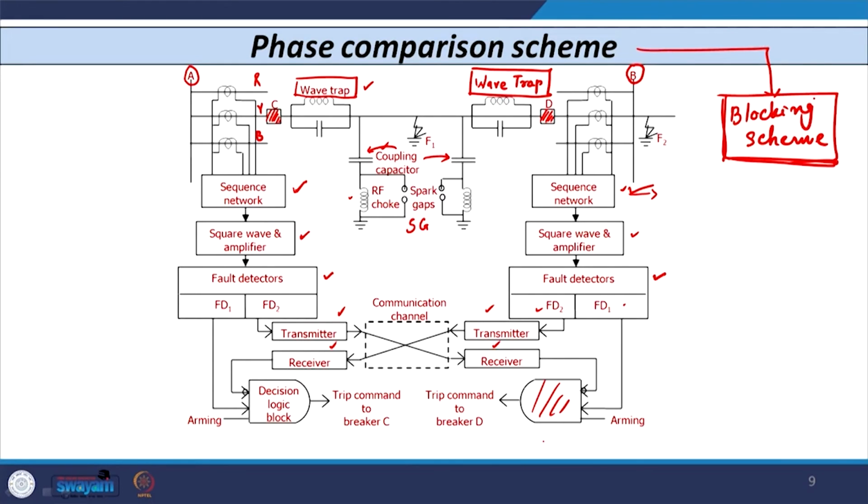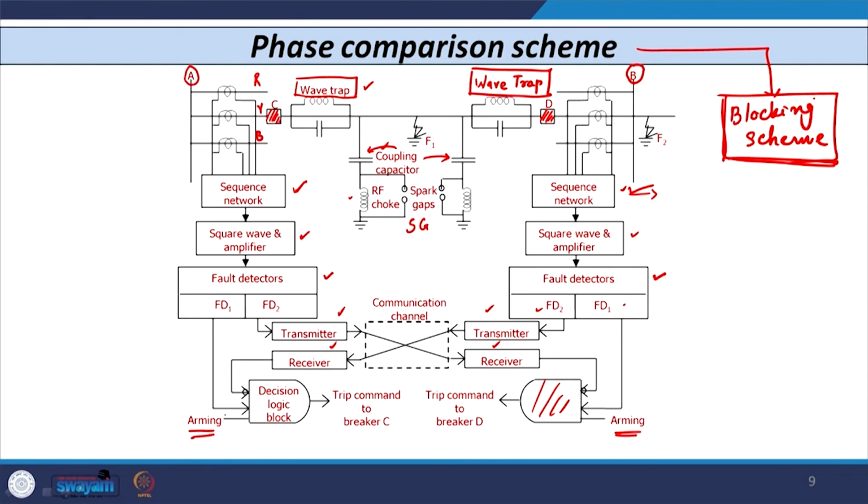This decision logic block can usually be a flip flop, or it can be a comparator. One signal is directly given from FD1. On this side also, at substation A, one signal is directly given to the decision logic block. One signal is given that is known as the arming signal.